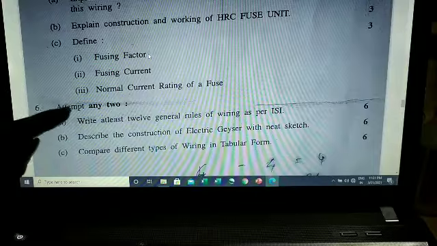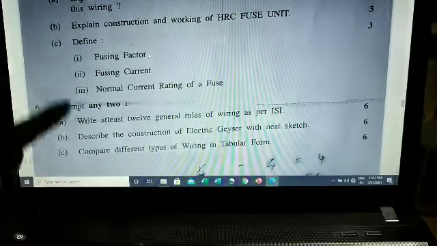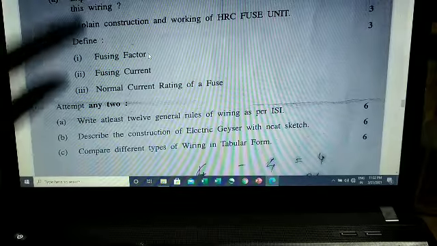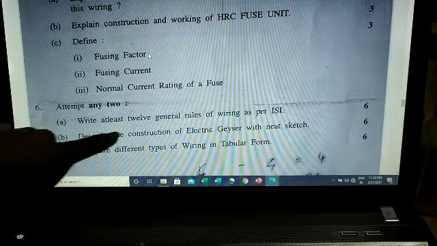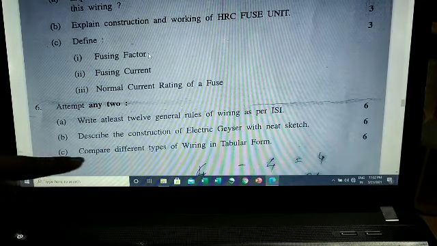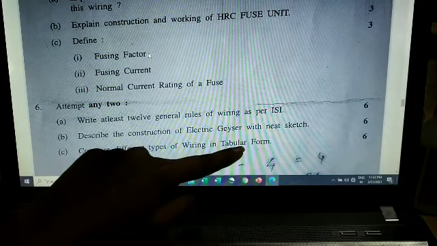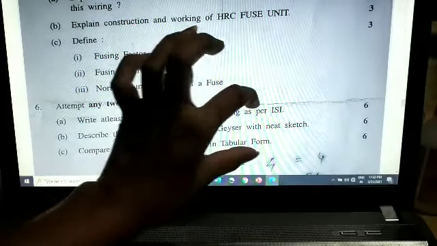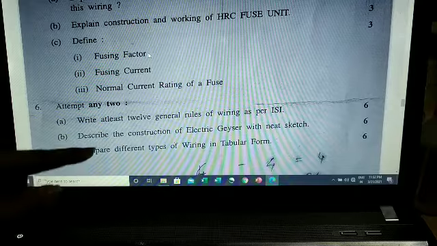Question number 6, attempt any 2. These are for 6 marks. As I told you, this question is repeatedly asked: at least 12 general rules of wiring system. You have to do this question and compare different types of wiring in tabular form. You have to do these 2 questions.